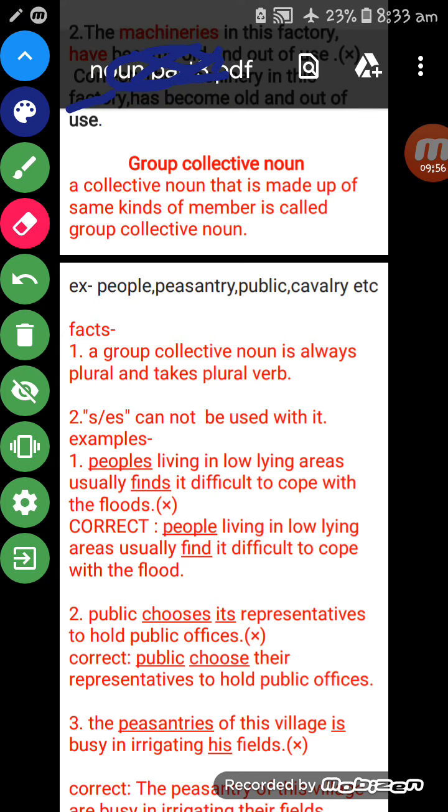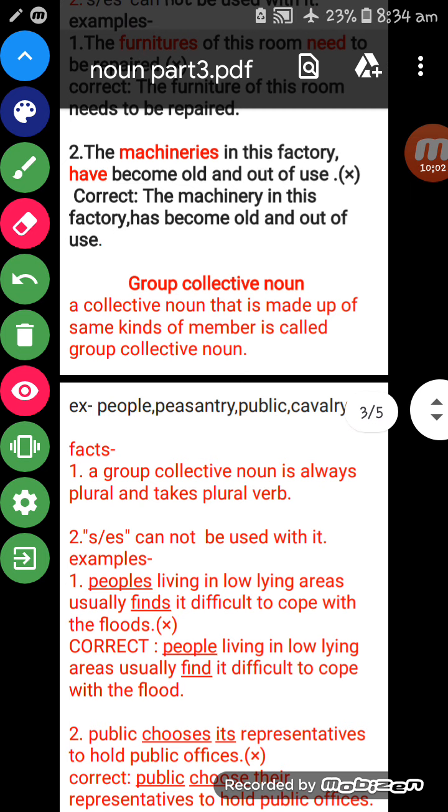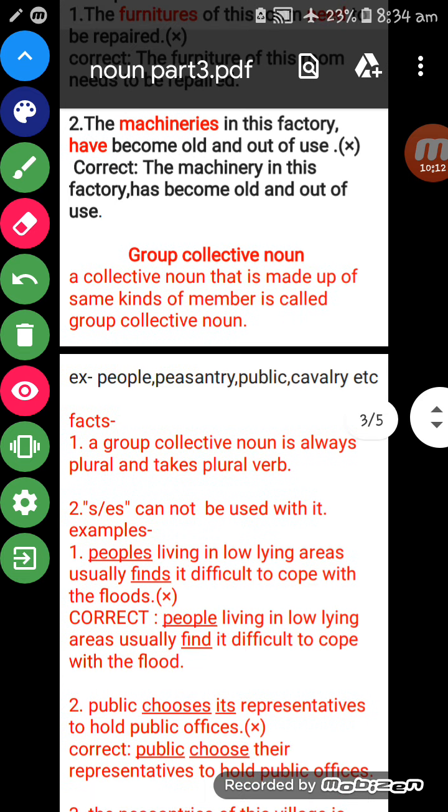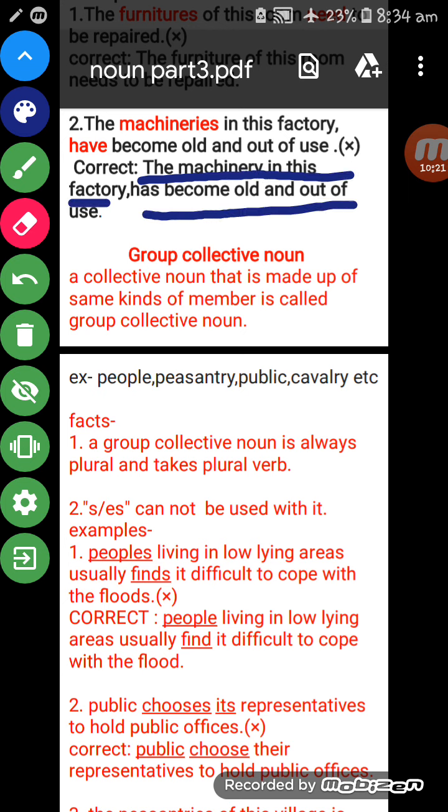And we have also used have. So have is a plural verb. We have studied that a generalizing collective noun is singular and takes a singular verb. So here it will be has. So the correct sentence is: the machinery of this factory has become old and out of use. That is the correct sentence.